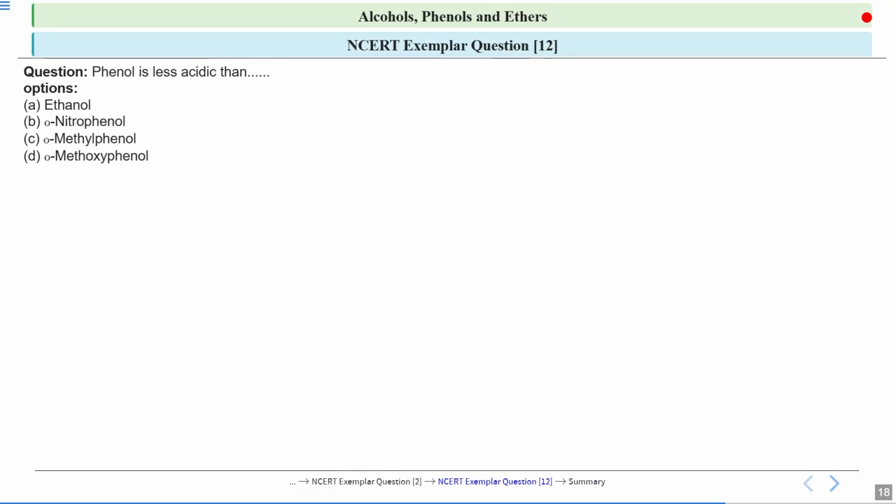Now let us see one more question. That is NCERT example question 12. It is asking: phenol is less acidic than. Four options are given: ethanol, orthonitrophenol, methylphenol and orthomethoxyphenol. You have to identify which among these four compounds is less acidic than phenol.